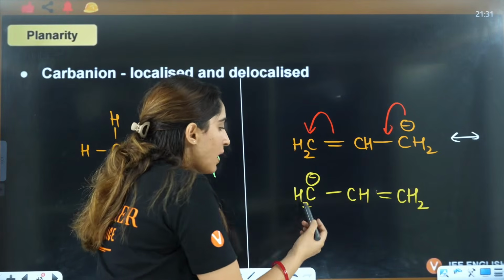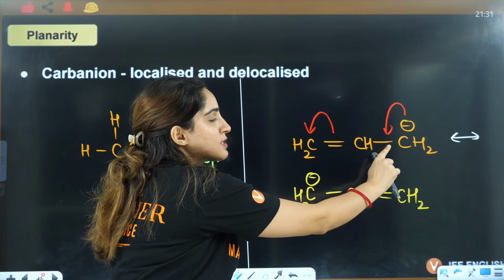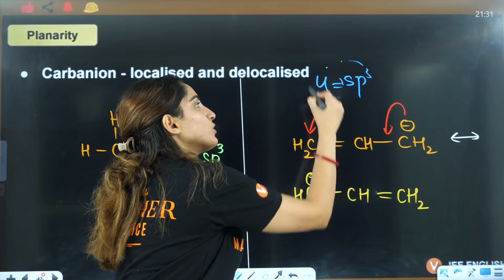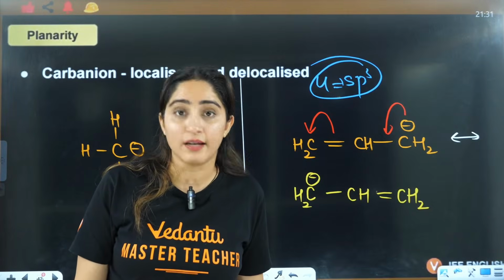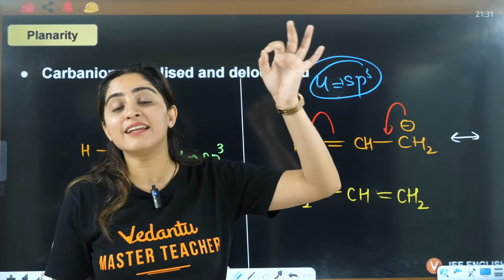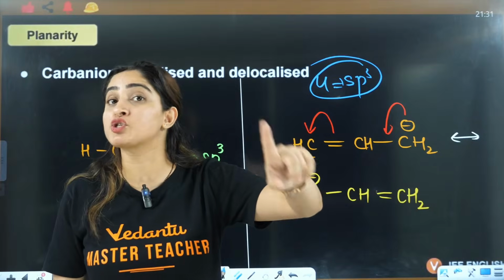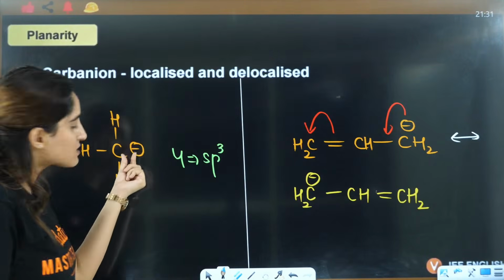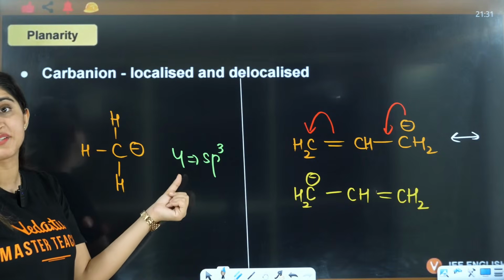Now see one thing. If you just see this, you will say, ma'am, 2 hydrogen, 1 sigma, 3 sigma, ma'am, 4 means it is sp3. That means planarity will never be followed by carbanion, is it? No, right? Only that negative charge is under hybridization which is localized, not shifting. That's why I have added it into the hybridization.